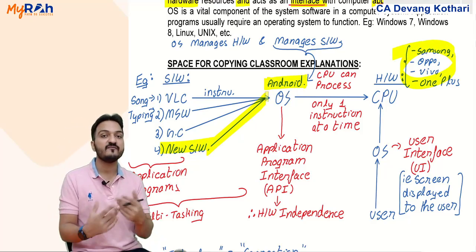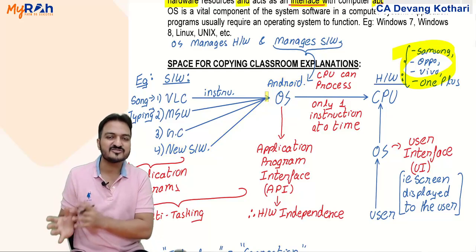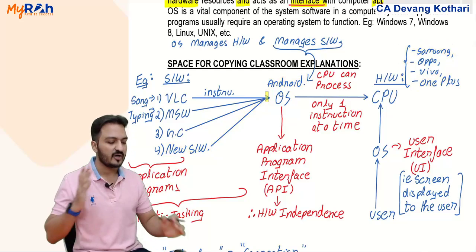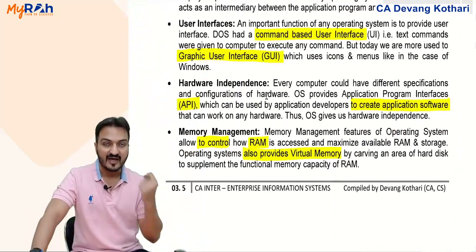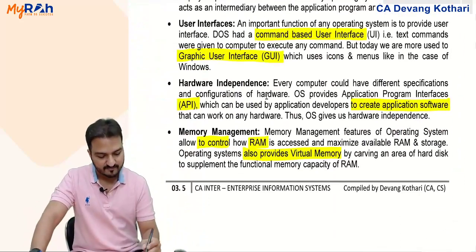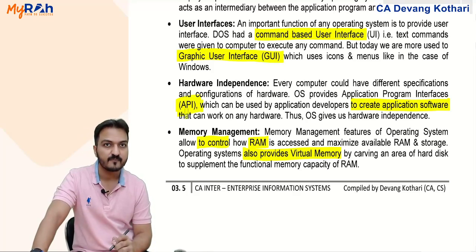This is called hardware independence. My software does not depend on which hardware you are using. Done. That is hardware independence, and it happens because the operating system provides an API.